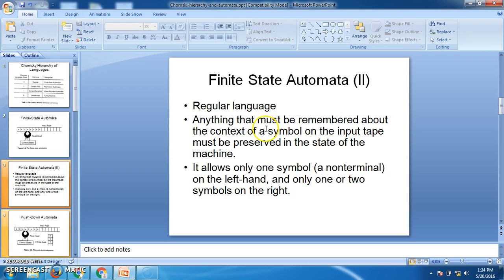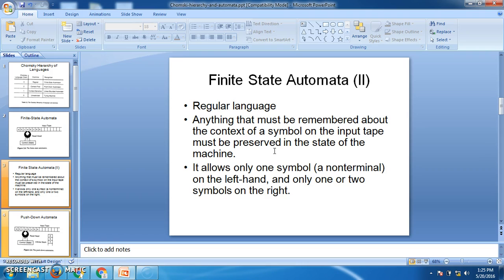The language generated by this machine is regular language, and the grammar corresponding to this machine is regular grammar. Any grammar in FLAT is represented as G equal to (V, T, P, S), where V is the set of all non-terminals, T is the set of all terminals, P is the set of all productions, and S is the start symbol of the grammar. In regular grammar, the productions are all of the form A goes to wB or A goes to Bw. That means there are two types of regular grammar.